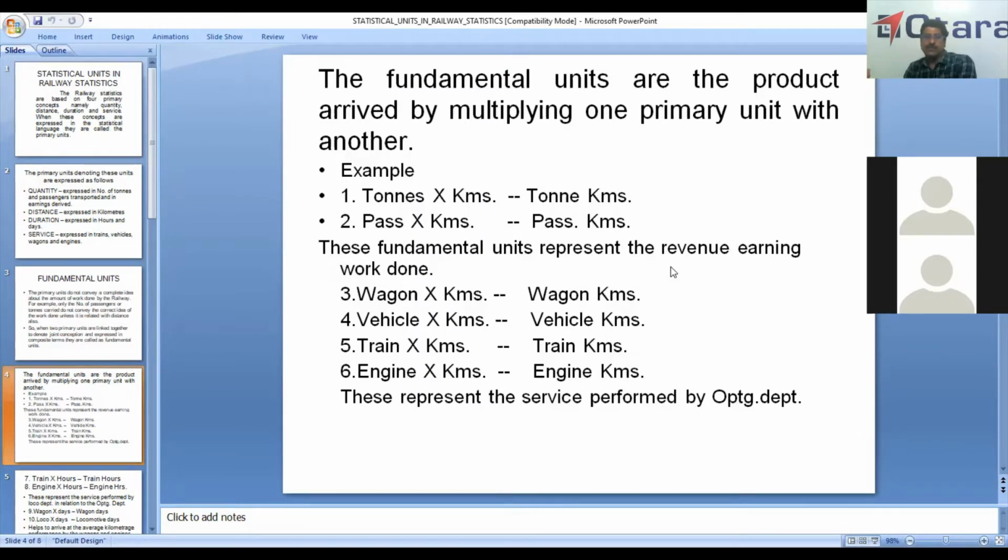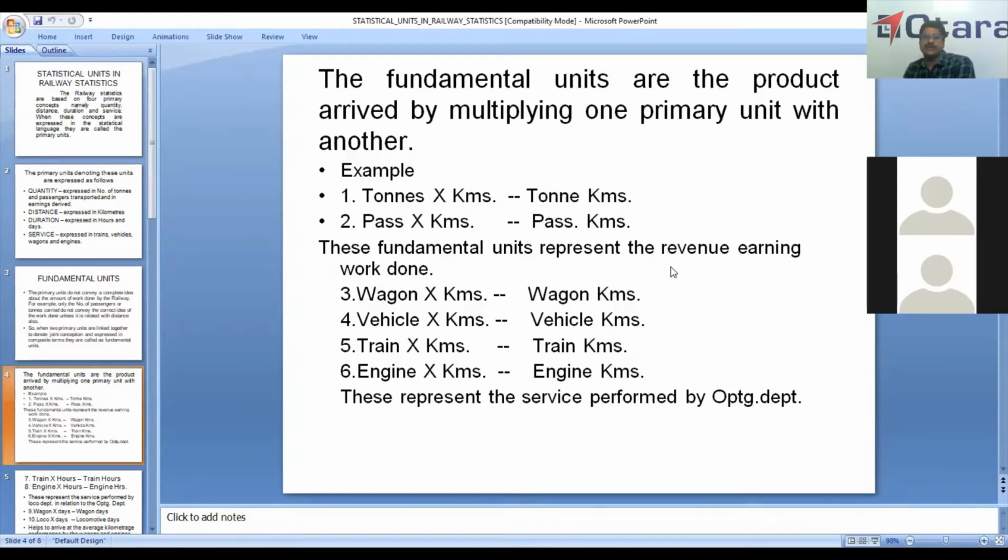Then train into kilometers. A train consists of vehicles or wagons. For example, if you take a goods train with 50 wagons and it travels 100 kilometers, you should not take the number of wagons into account. Just the distance traveled by the train from start to end. If it travels 100 kilometers, train kilometers will be 100.